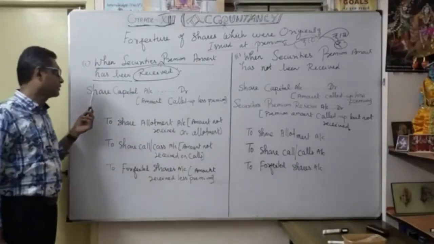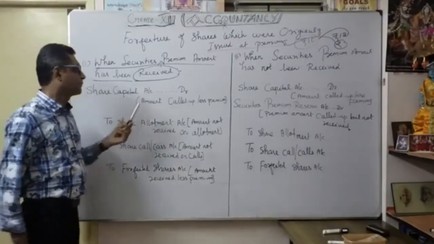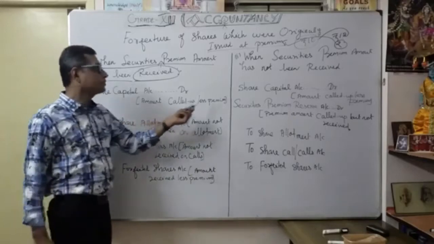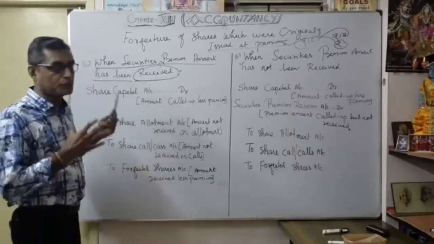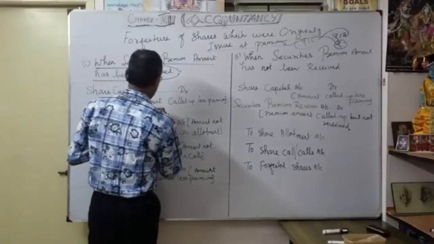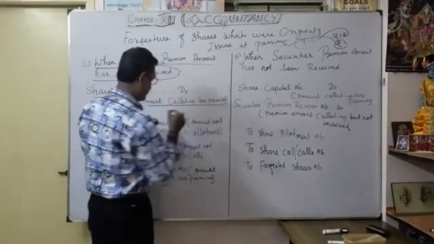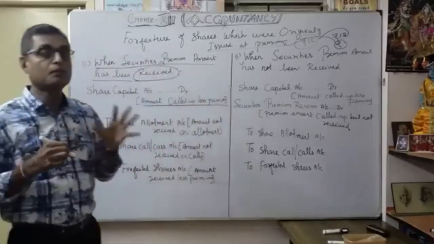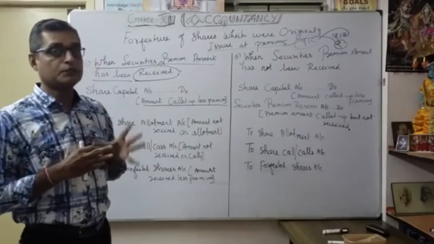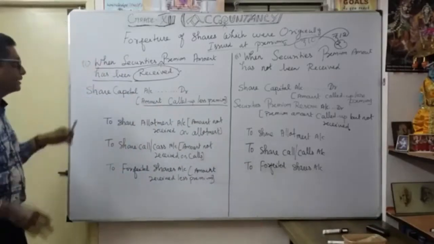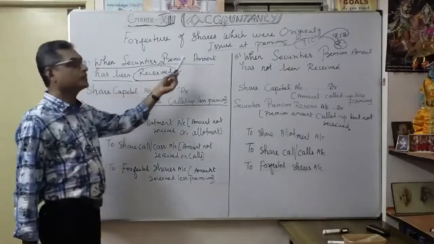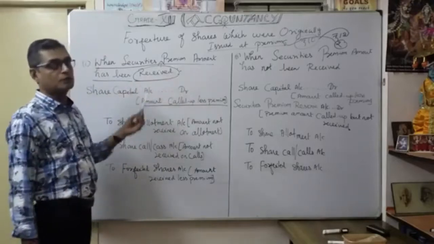So what amount are we going to debit? This is very important: amount called up plus premium. That is the important point at the time of issue of shares at premium.